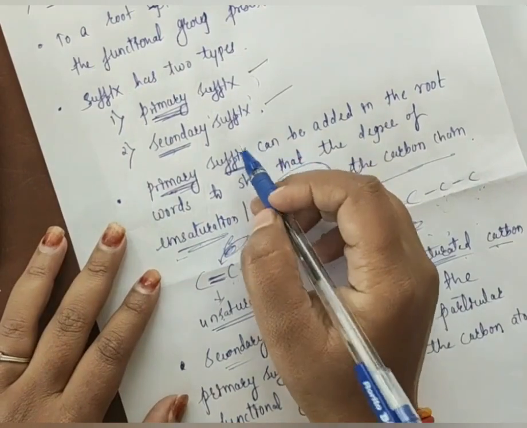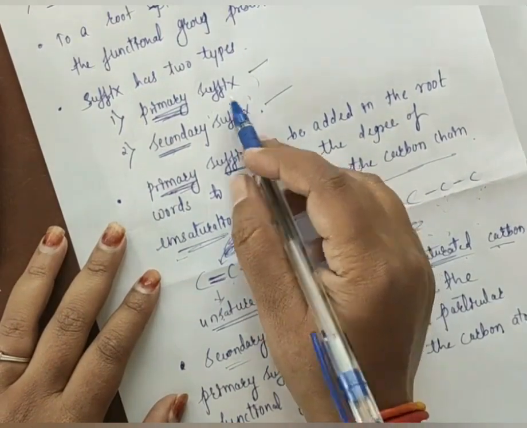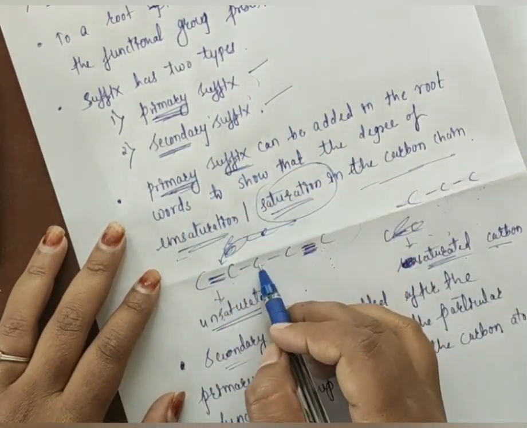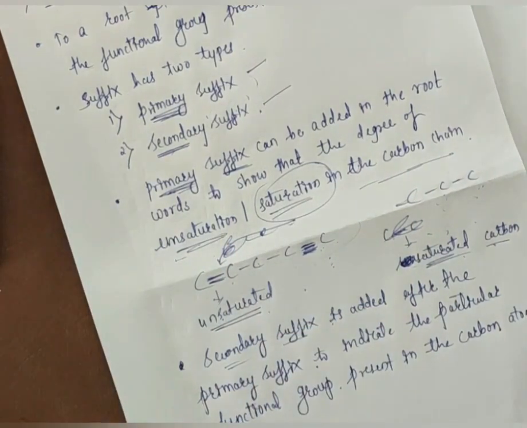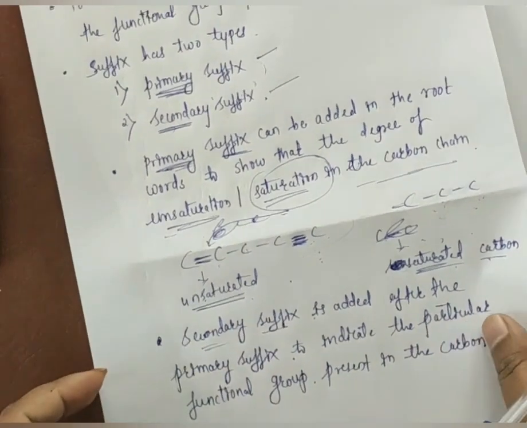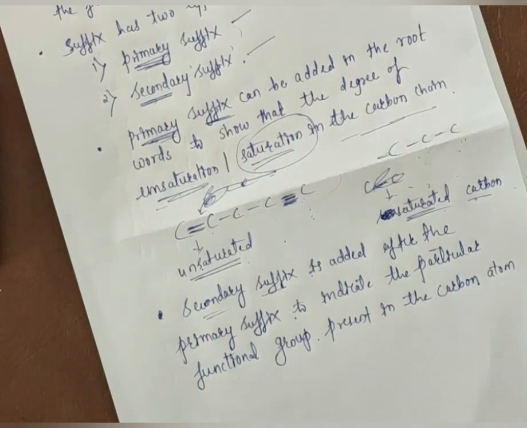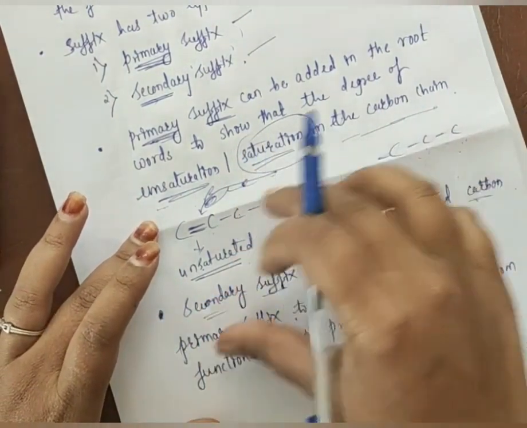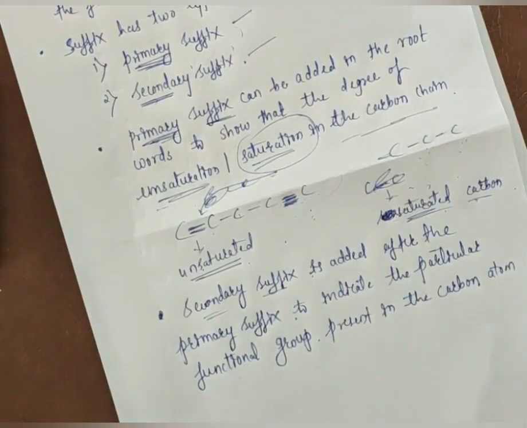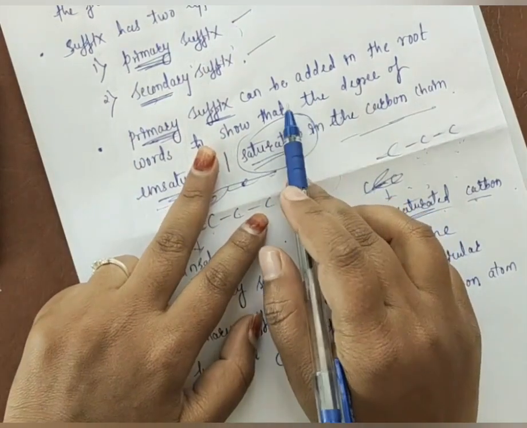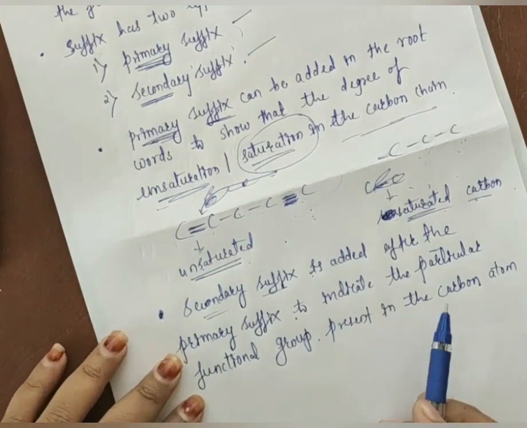After that, this suffix is also divided into the two types. I already told that the primary suffix is over. Now, what is the use of secondary suffix? Secondary suffix we can also use generally to give the IUPAC name for the organic compound. When we use this secondary suffix, first, suppose if they give any organic compound, first you have to use the root word. After that, this root word can be attached to the primary suffix, and after the primary suffix you have to use the secondary suffix.